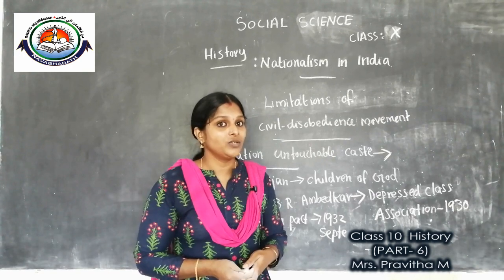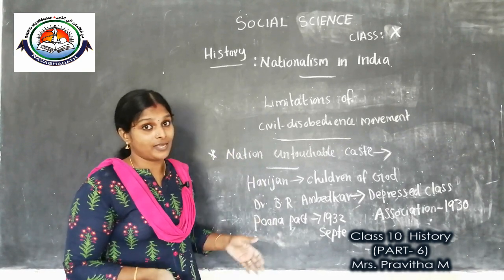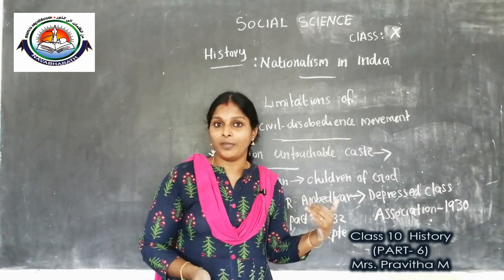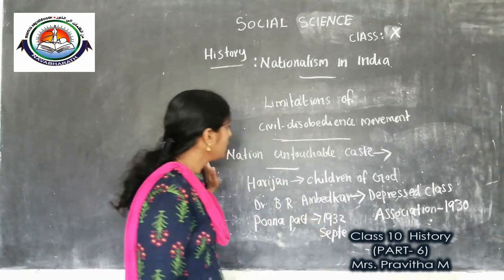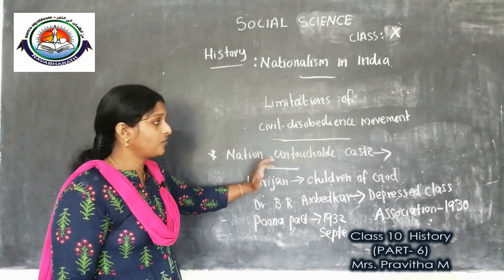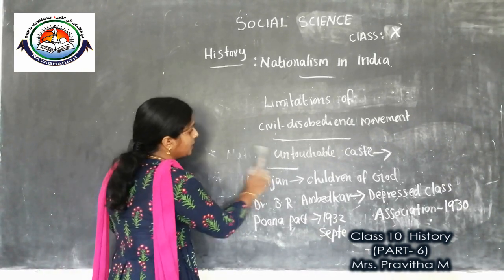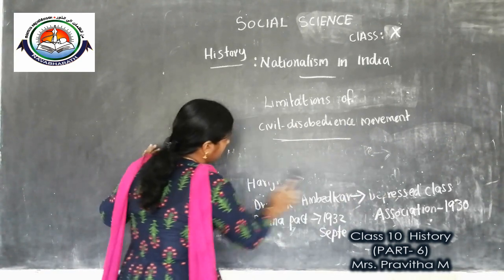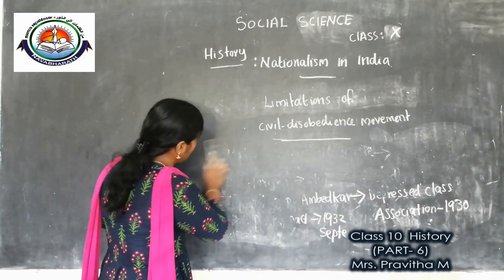I think children you understood what the Pune Pact is. Clear? Can we go to our next topic? Because of all these reasons, the nation's untouchable castes did not become part of the civil disobedience movement.